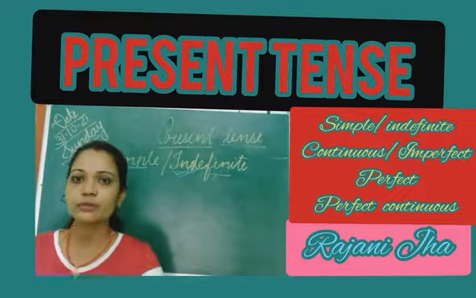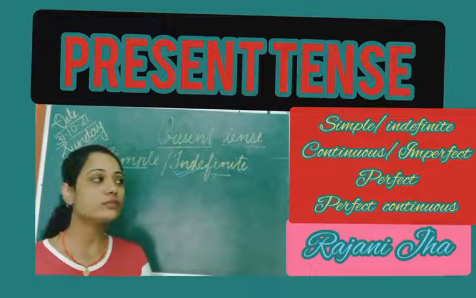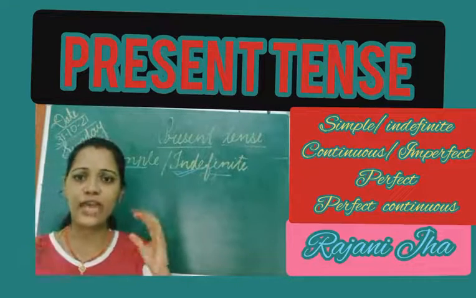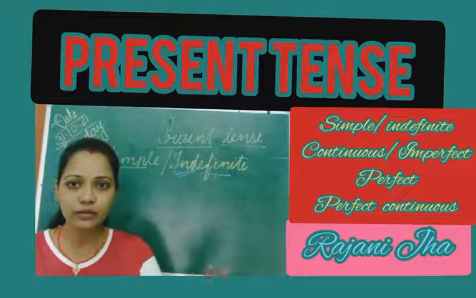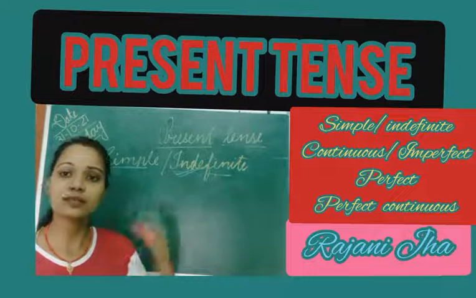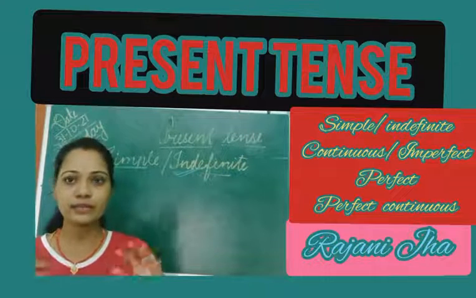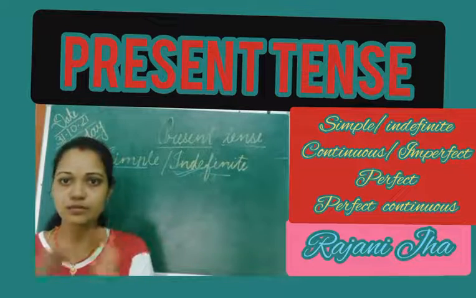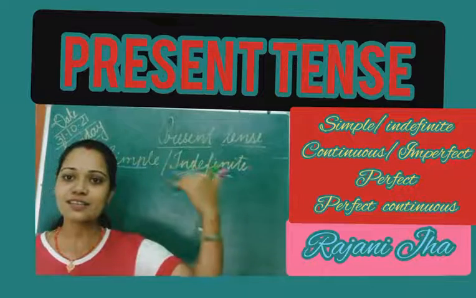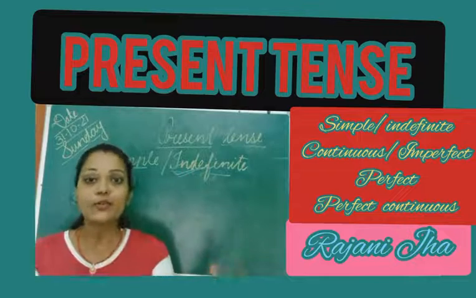As we were talking about simple present tense or present indefinite tense, this tense always talks about the universal truth, the incident or action which takes place every day, you can say on a regular basis. All those actions come in this tense. For example, a universal truth: the sun rises in the east. Everybody knows the sun doesn't rise in the west, the sun rises in the east. That is just a universal truth.